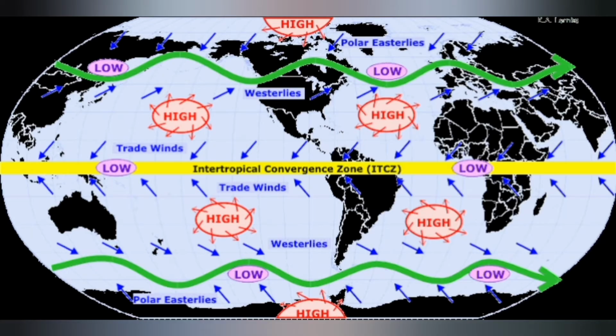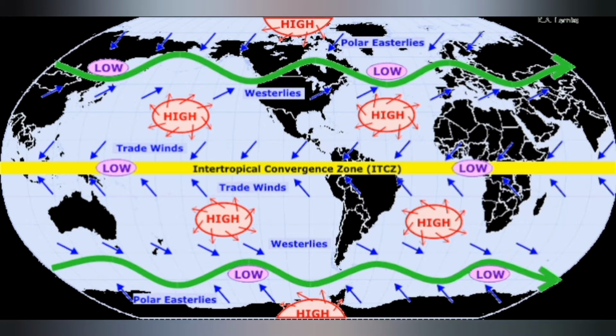As you can see in the picture, there is a high pressure belt generated between 30 degrees north and south to 40 degrees north and south of the equator. This is the high pressure zone because the temperature is cooler as compared to the equatorial region. The winds always blow from a high pressure zone to a region of low pressure. So the winds from the high pressure subtropical zone will move towards the equatorial low pressure zone. The convergence zone is the intertropical convergence.